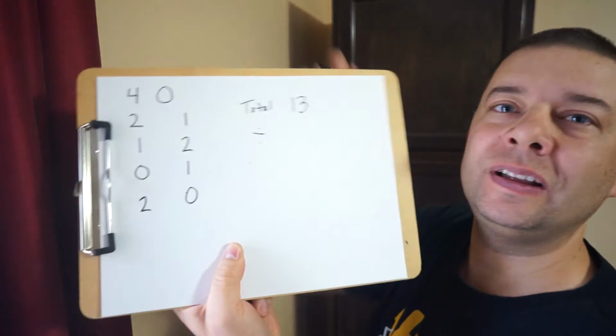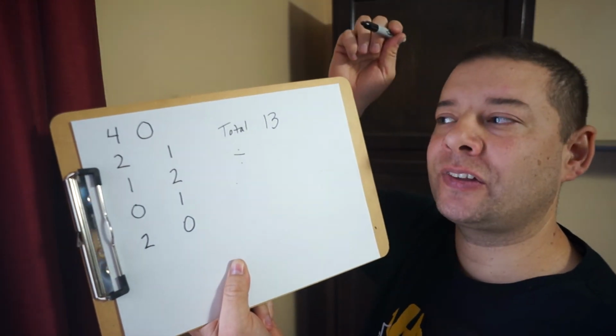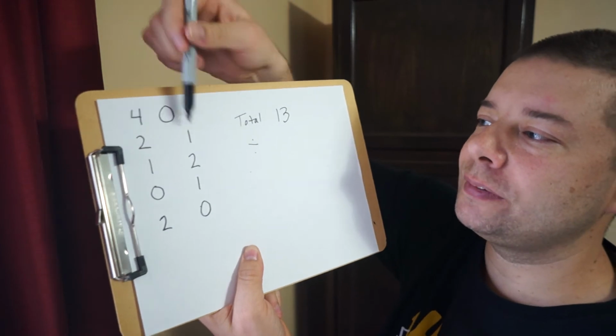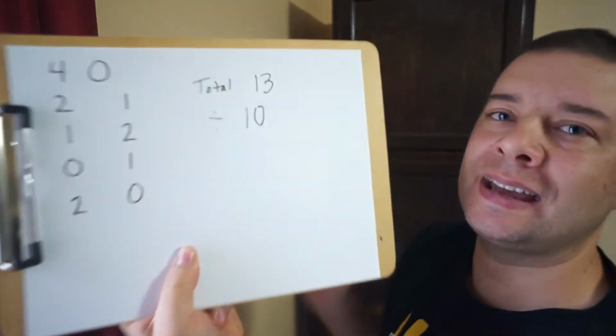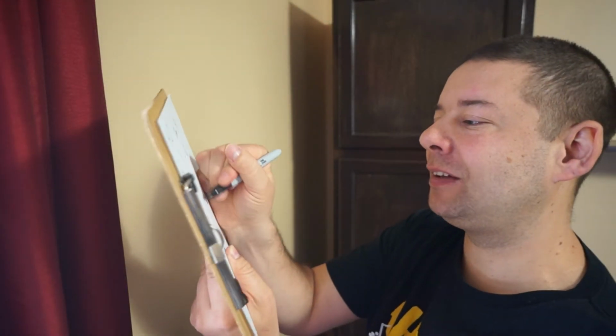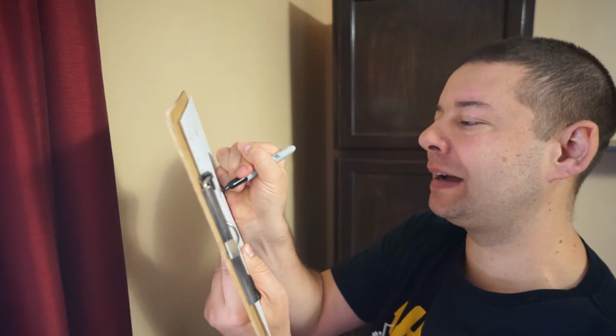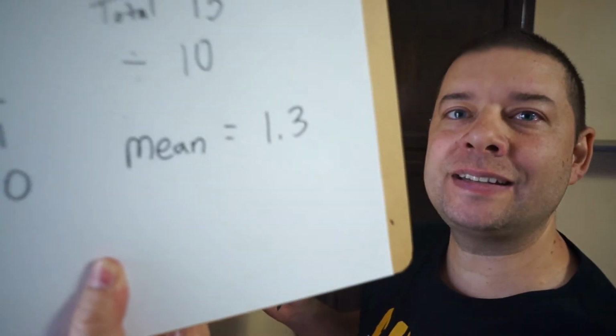Okay, if I know the total is 13, to find the average, now I divide that by the total number of times I asked the question, or the number of responses I received. So that's 1, 2, 3, 4, 5, 6, 7, 8, 9, 10. So I'm going to divide that by 10. So 13 divided by 10, that means my mean, or my average, is going to be equal to 1 3/10.